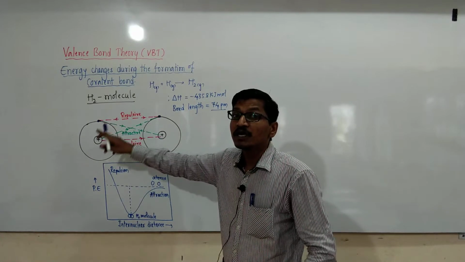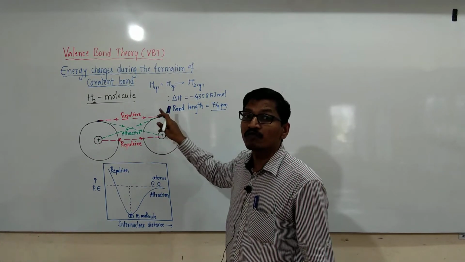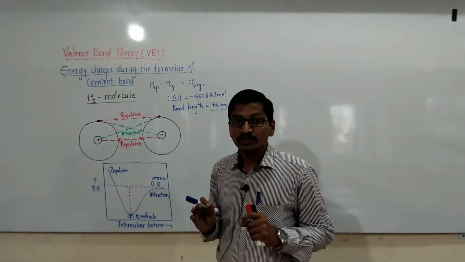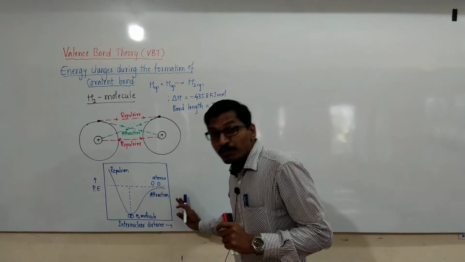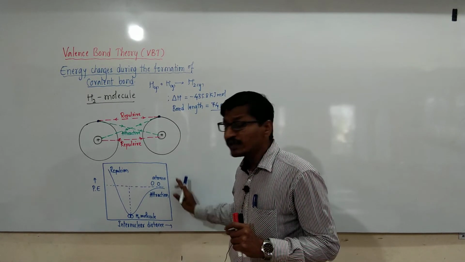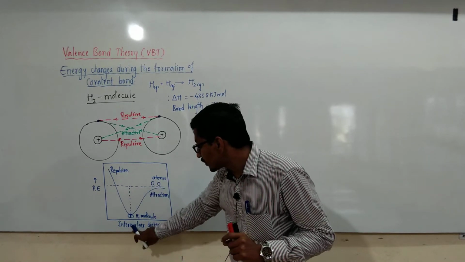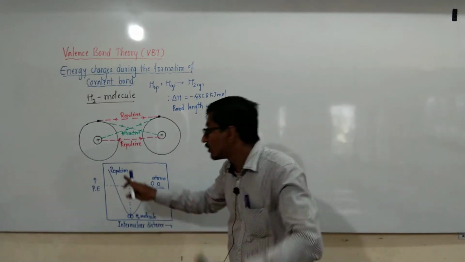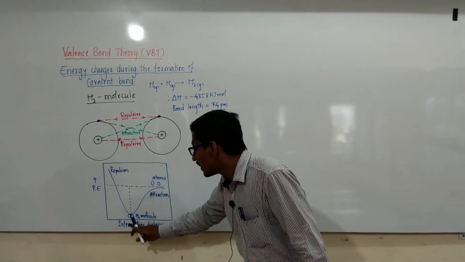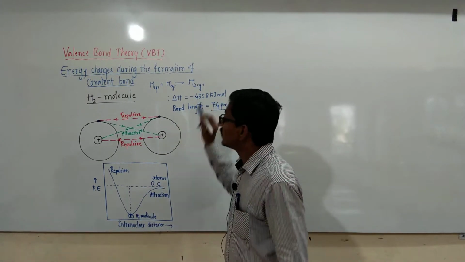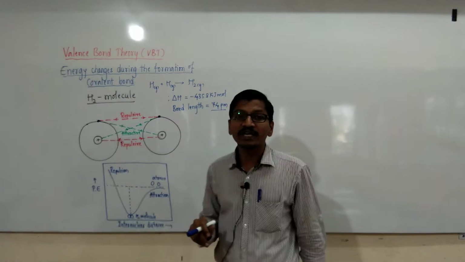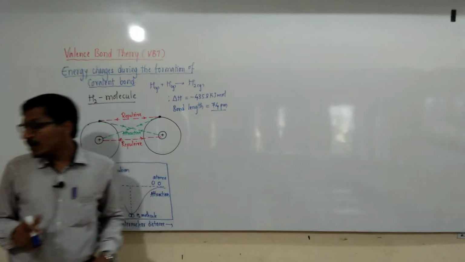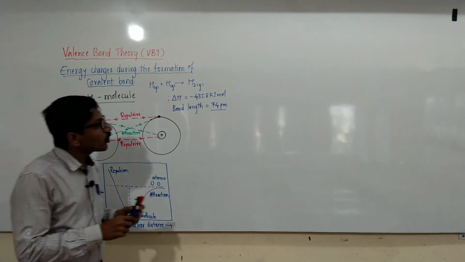Attractive force between nucleus of one atom and electron of the other atom, and repulsive force between two nuclei as well as electrons. This was explained by plotting the graph of potential energy against internuclear distance, and the attractive force is more predominant than the repulsive force, which lowers the energy and forms H2 molecule with the liberation of 435.8 kilojoule per mole, and the bond length between two nuclei of hydrogen atom is 74 picometer.